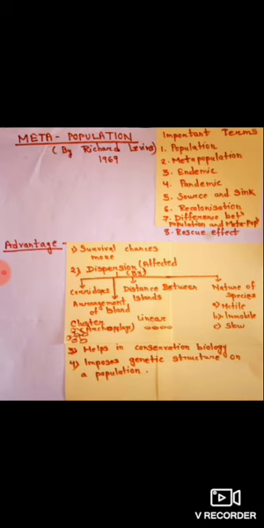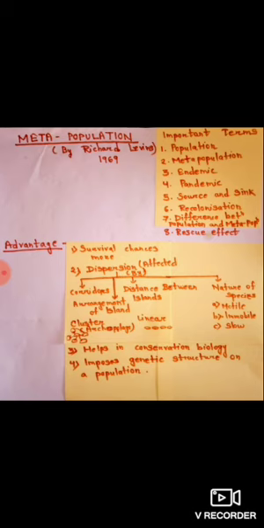Metapopulation was discovered by Richard Levins in 1969. Some important terms are population, which we have already discussed, and metapopulation. Then the third is endemic. What is an endemic species? The species which is found in, and confined to, a particular area. But what is the meaning of pandemic?